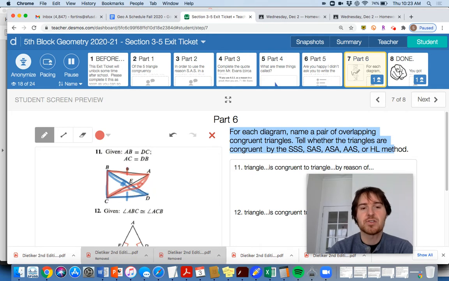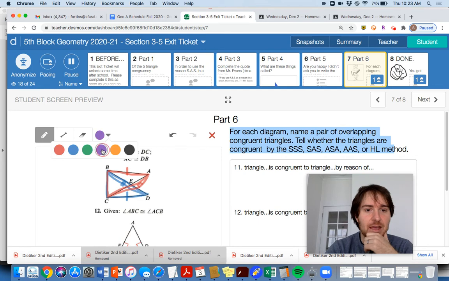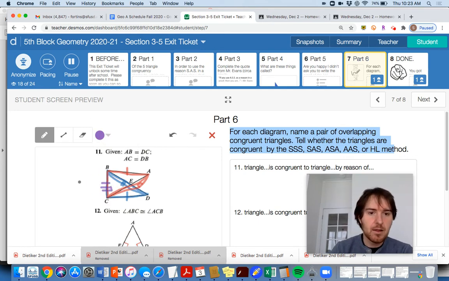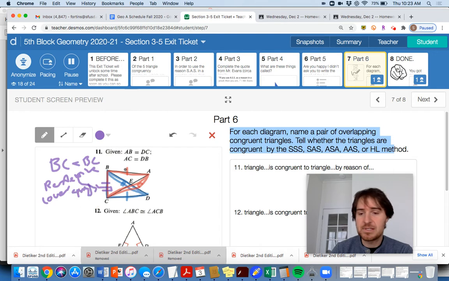All right, getting messy here. So we have that side congruent to that side congruent to that side. Why did I mark it up like this? What's overlapping here? Yeah, we have BC right here. BC overlaps upon itself. So BC equals BC by the reflexive property. That means we found an overlapping triangle. It shares one of their corresponding parts. It's the same shape. It's that segment, and we're good to go.